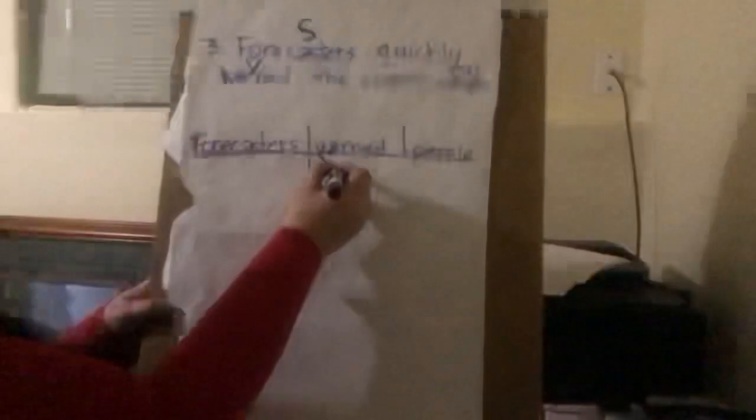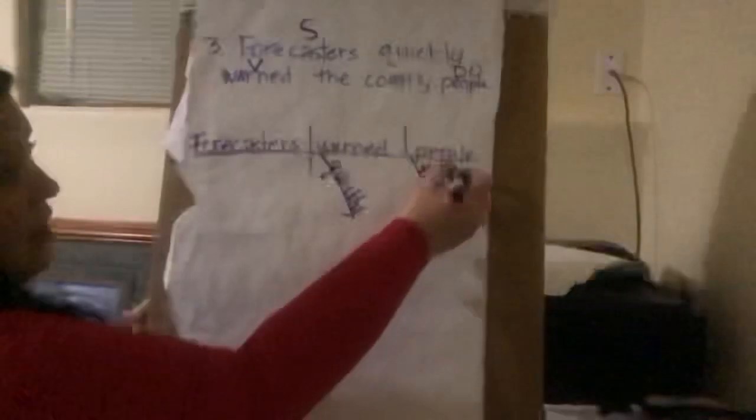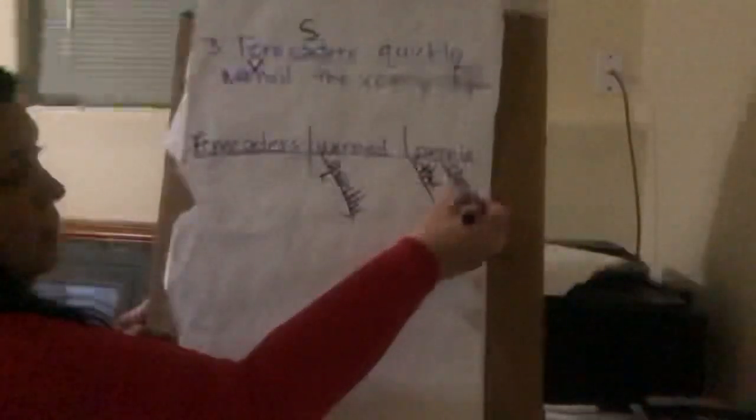Now the question is, we have some words left. Where do they need to go? Well, what's their job? Quickly, we have the word quickly left. Yeah, it's an adverb. It's describing how they were warned. They were quickly warned. So we're going to put our adverb coming off our verb warned. Now we have the and coastal people. Okay, so you know how we had the lines touching last time? These don't, because the article is helping us show the people and coastal is also showing the people. So we have two adjectives there, so they don't touch. They come off of people both separately.